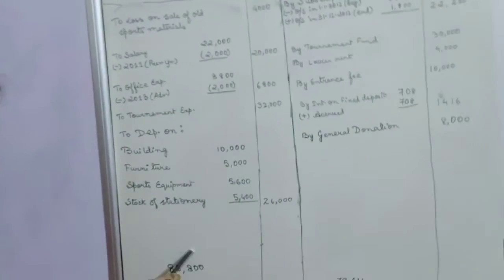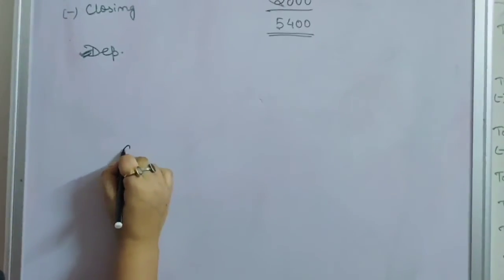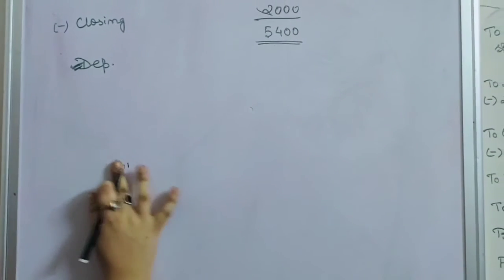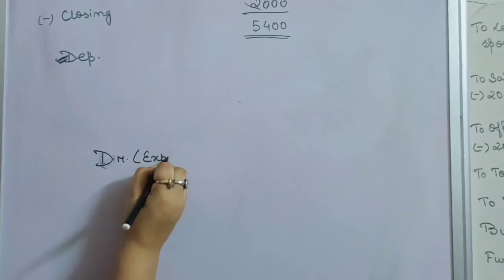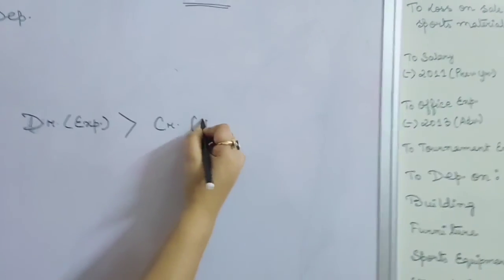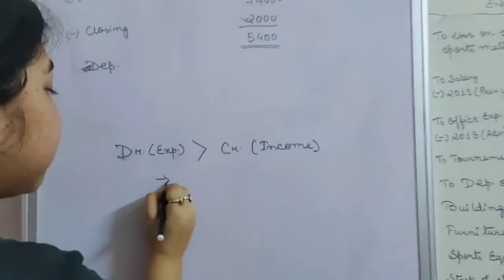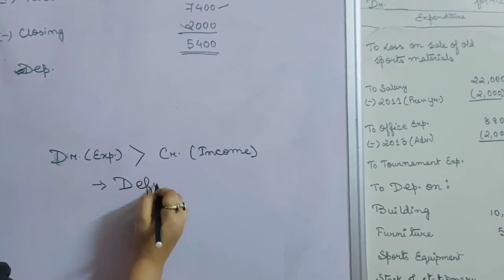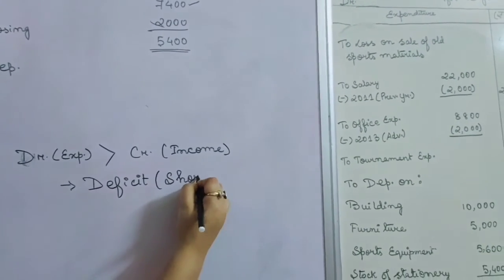Okay, now as you can see, our income side is less than our expenditure side. See, our expenditure side is 88,800. That means, so see, whenever the debit side, that is expenditure side, is greater than the credit side, that is the income side, if the expenditure side is greater, that means there is a deficit. Okay, and deficit means shortage.